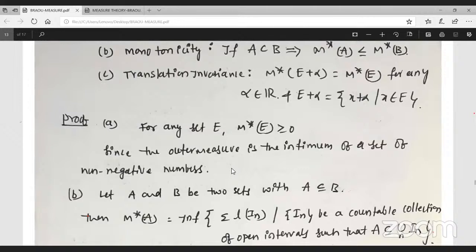What is the infimum, supremum? So the infimum of a set of non-negative numbers is non-negative. Okay, this is over for today.